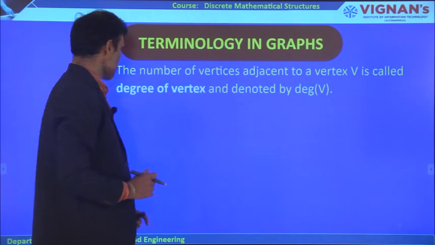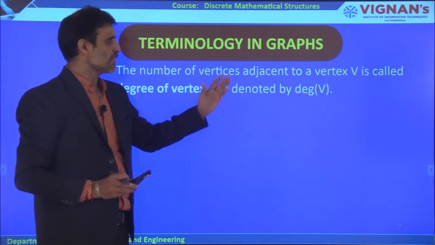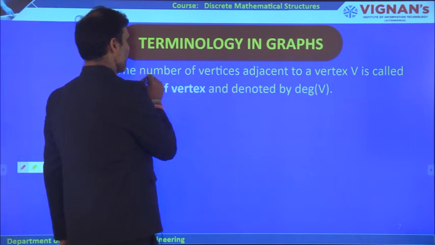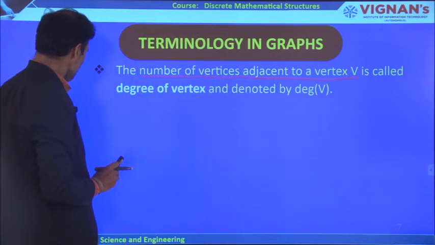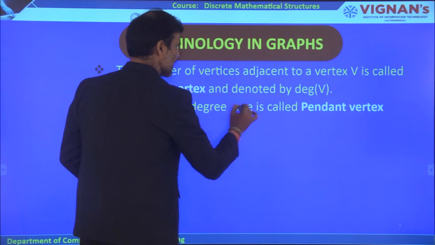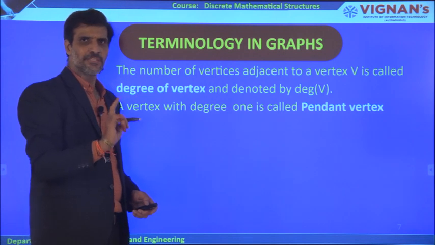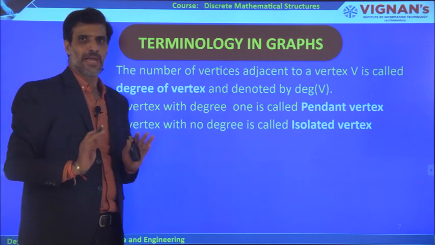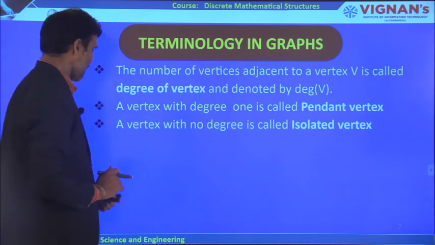Coming to another important definition, degree of vertex. The number of vertices adjacent to a vertex V is called the degree of the vertex. If a vertex has a degree of 1, then it is called a pendant vertex. Similarly, a vertex with no degree is called an isolated vertex. Let us try to understand these three definitions by an example. I am giving you one example.